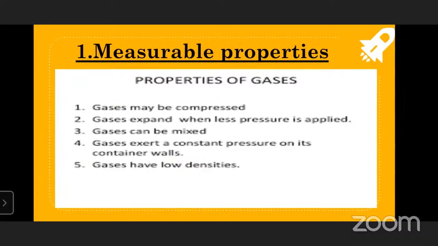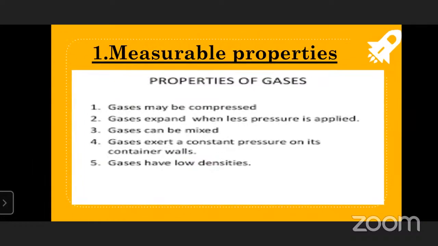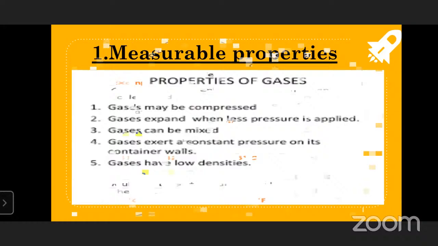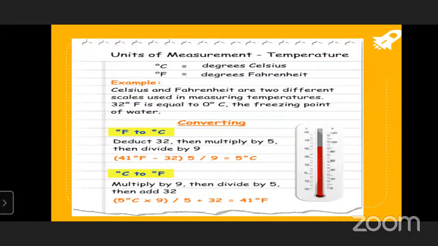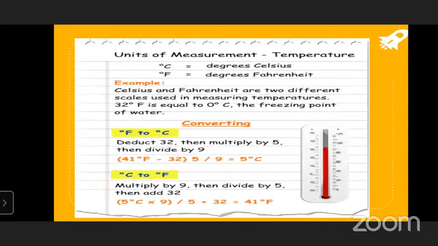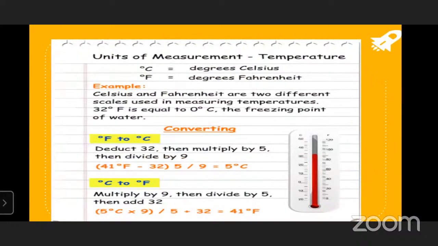So these are the first measurable properties of gases. What are the measurable properties? Some other measurable properties: if we see temperature, how can we measure it, what are the units for that, and in which way we can measure the property that is temperature.